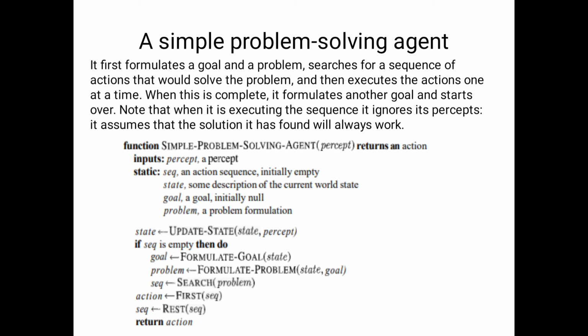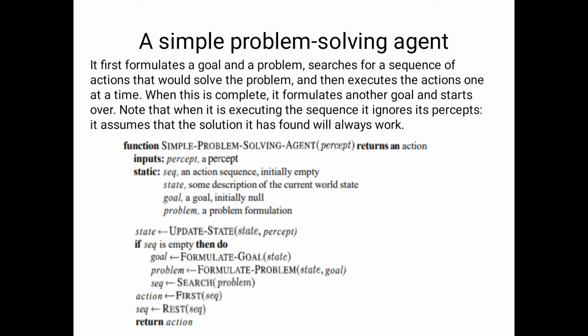That's why here I will return the action. So here, what is the input for this agent? Percepts. It perceives, it observes the environment, so I will consider that the input. Here, what are the static keywords? For every problem we will consider four components: initial state, successor function meaning sequential actions, what is the goal, what is the problem. That's why here I will also consider sequences, states, goals and problems.